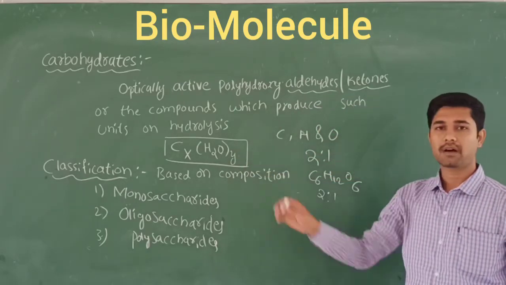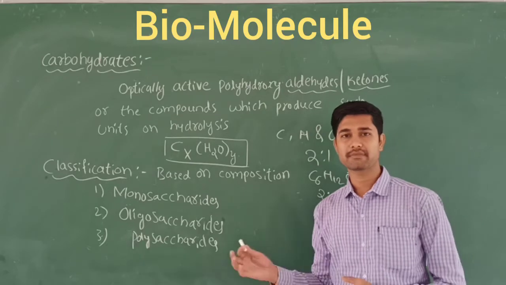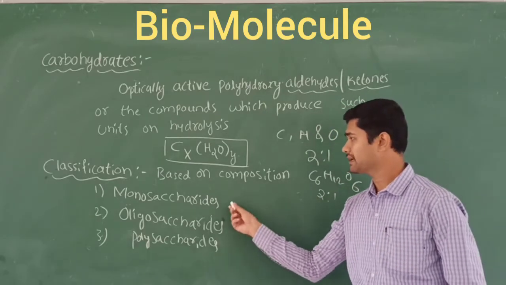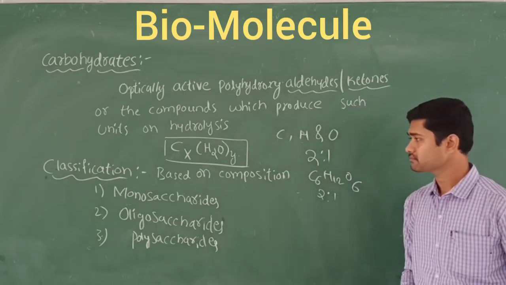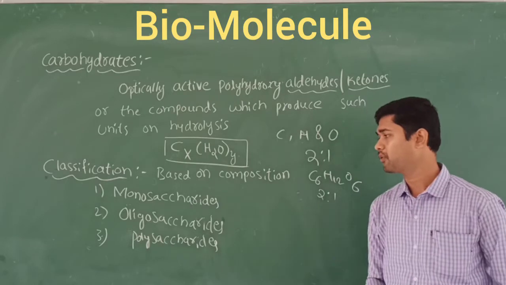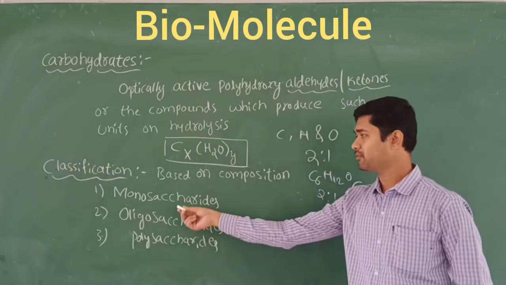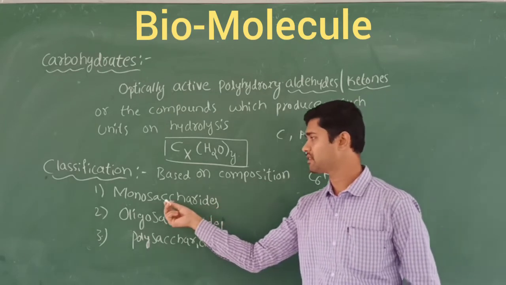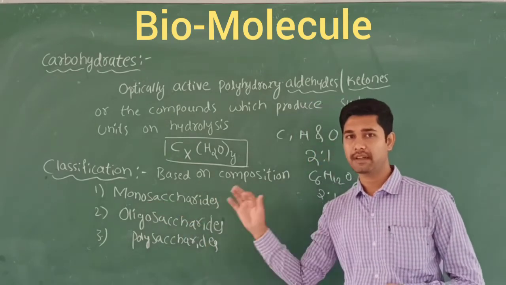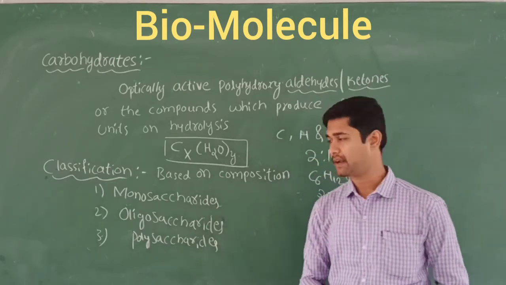Based on the nature of this composition, we classify carbohydrates into three categories. The first is monosaccharides, the second is oligosaccharides, and the third is polysaccharides. Mono means single unit, which cannot be further hydrolyzed. This is the last stage. That is called monosaccharides.